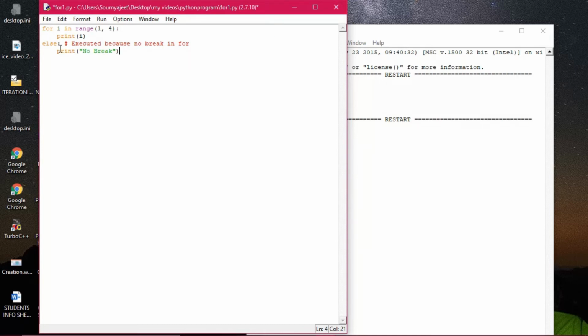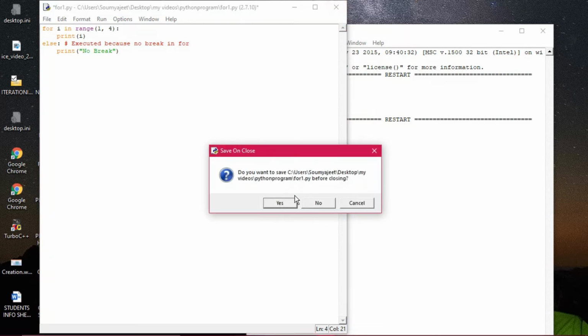So the else is optional, and always the control variable must be within the range of values. When it goes out of range, the condition becomes false, and then you will be outside the loop. The control will be transferred to the next statement, which is immediately after the loop. And if you are giving any else, then it will be transferred to the else. And if else has not been given, in that case, it will go straight out of the programming environment. So that is the explanation of the for loop.